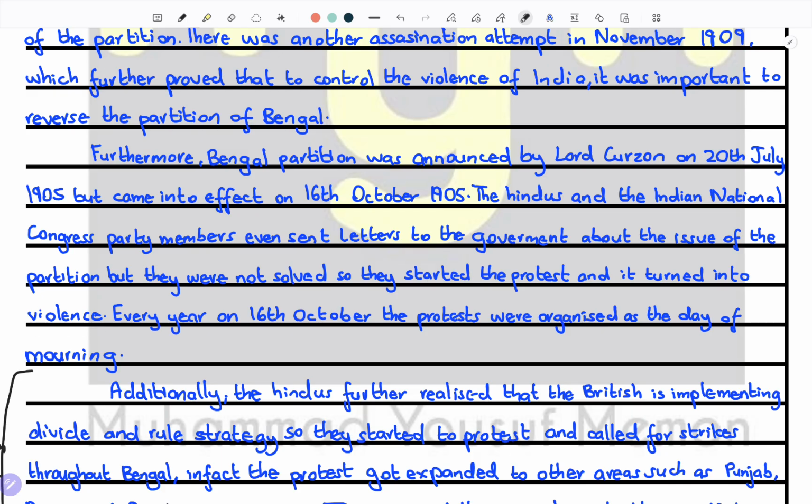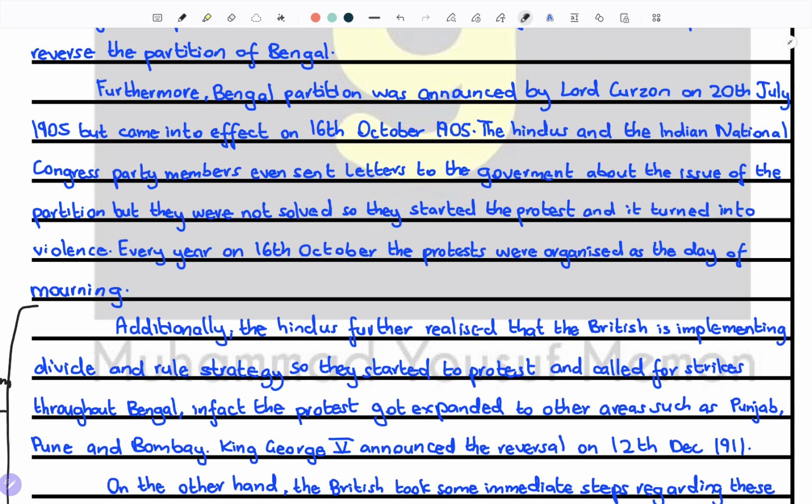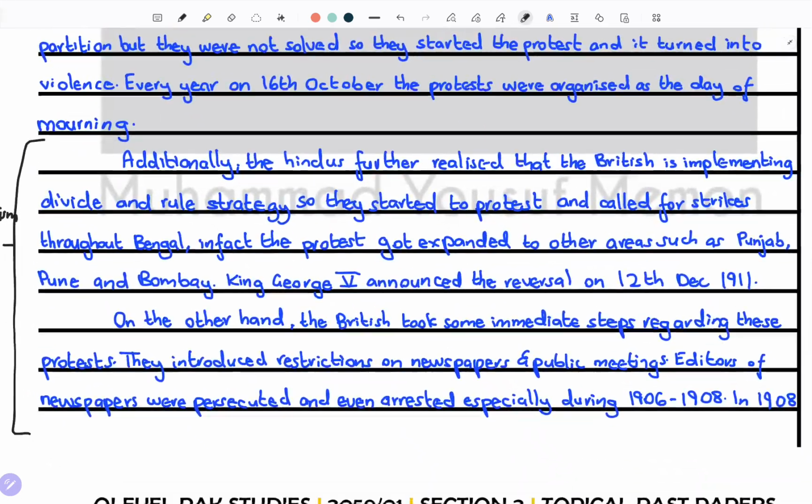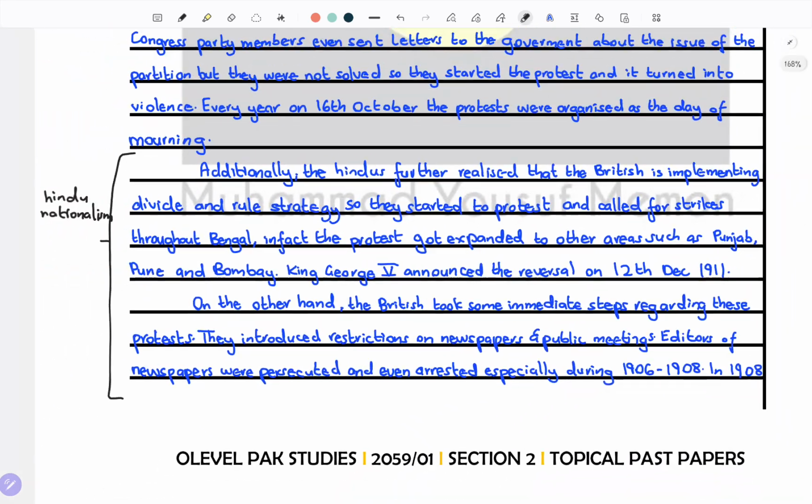Mr. Gandhi always started the protest on the basis of non-violence, but they still ended up on the basis of violence. Every year on 16th October, the protests were organized as a day of mourning. So this was another point, the divide and rule.